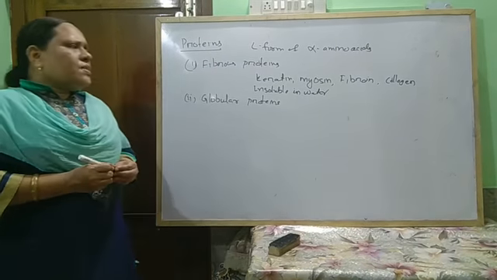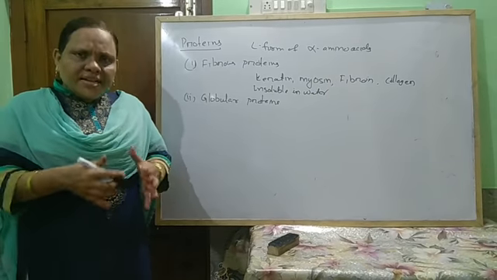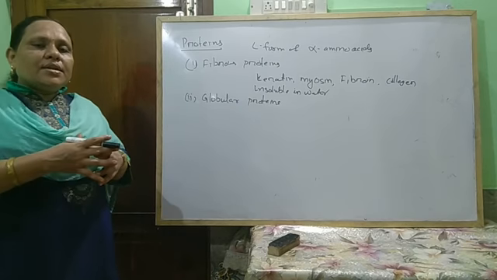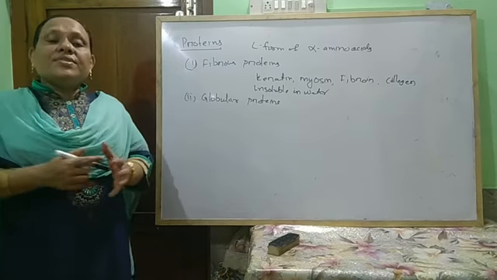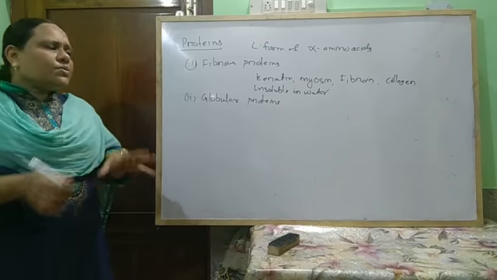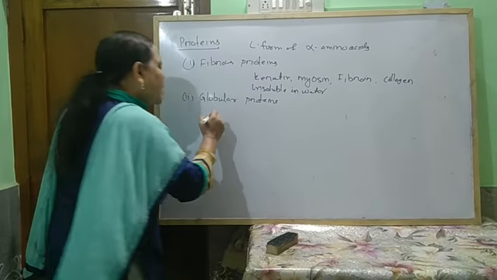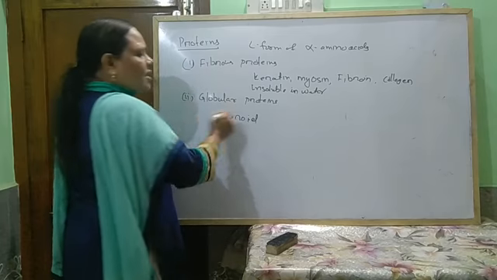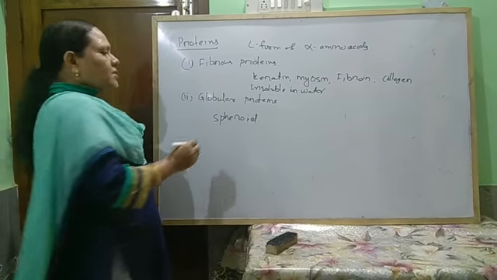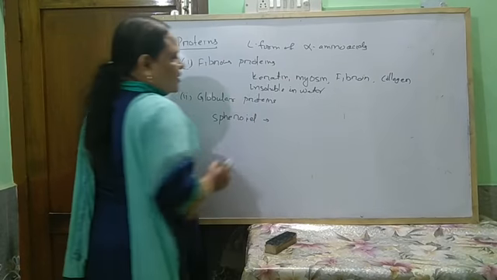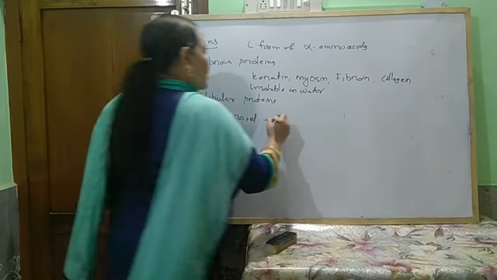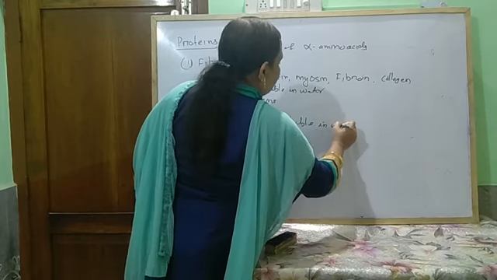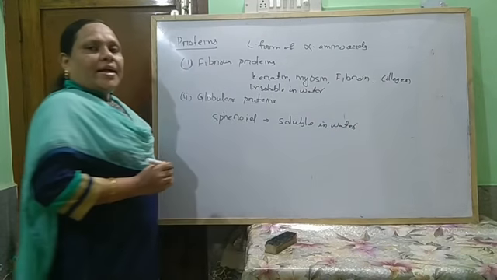Globular proteins. If the linear fibrous proteins are folded so many times that they give a spheroid shape, these are known as globular proteins. Globular proteins are generally soluble in water.